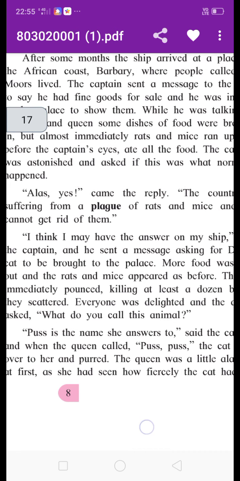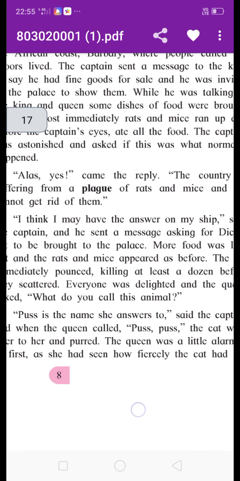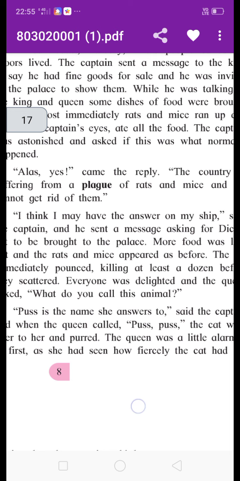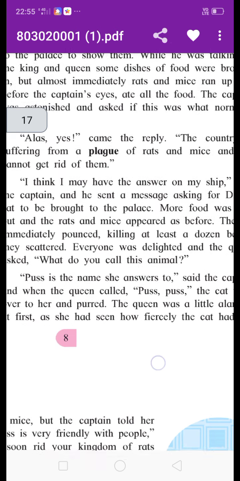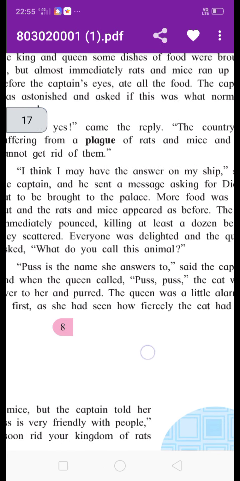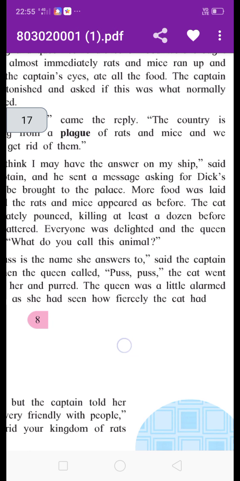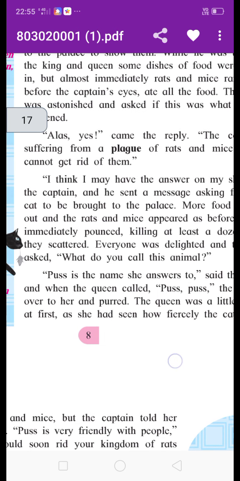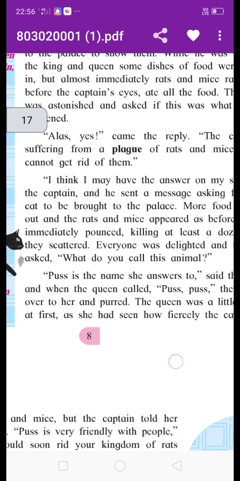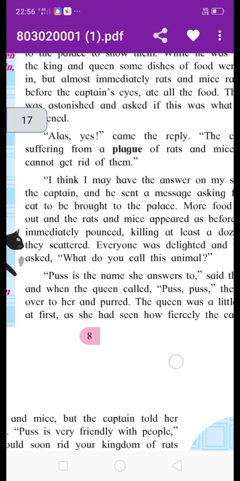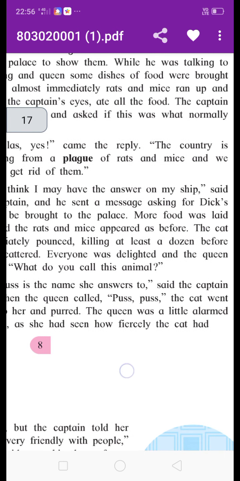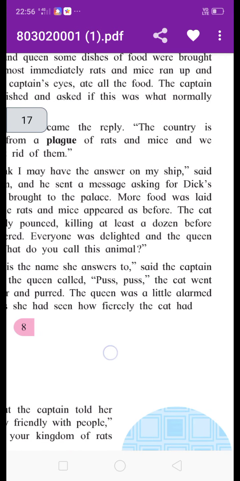Puss, said the captain. Puss means cat. The captain gave the answer to the queen: this animal's name is puss, meaning cat. And the queen called to the cat, puss, puss.